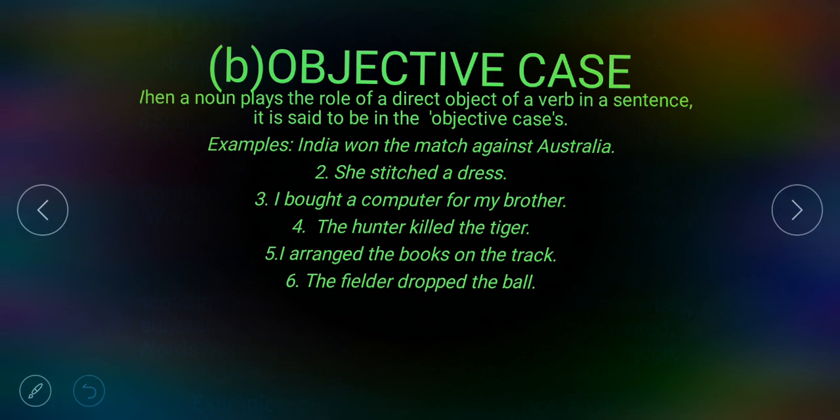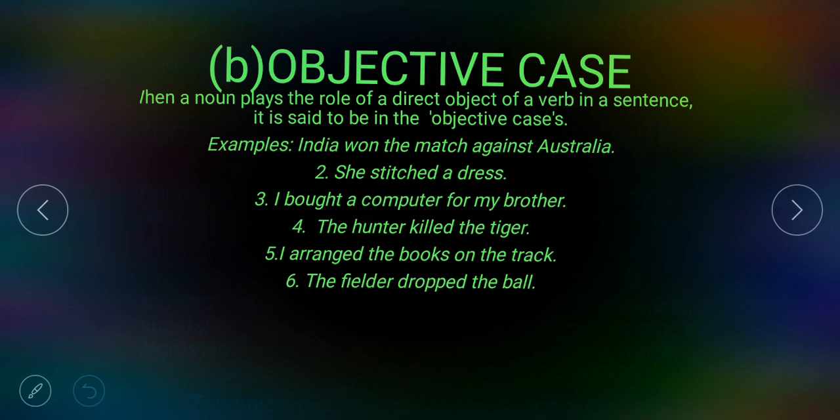Next one is objective case. Noun case is of three kinds: first one subjective case, second objective case, and then dative case. And when it shows possession, that is possessive case. So second one is objective case. When a noun plays the role of a direct object of a verb in a sentence, in first chapter we had already read about direct object, it is said to be in the objective case.